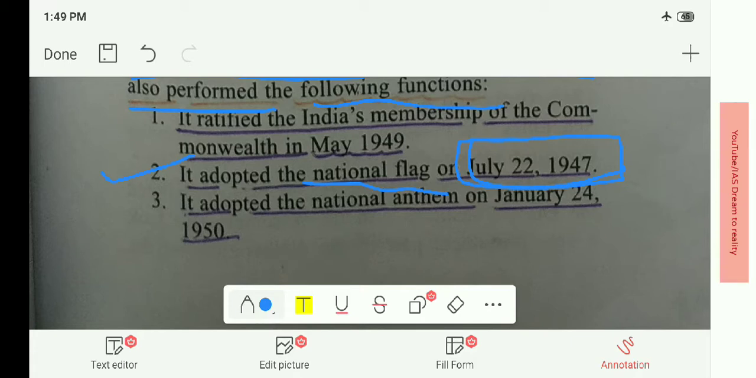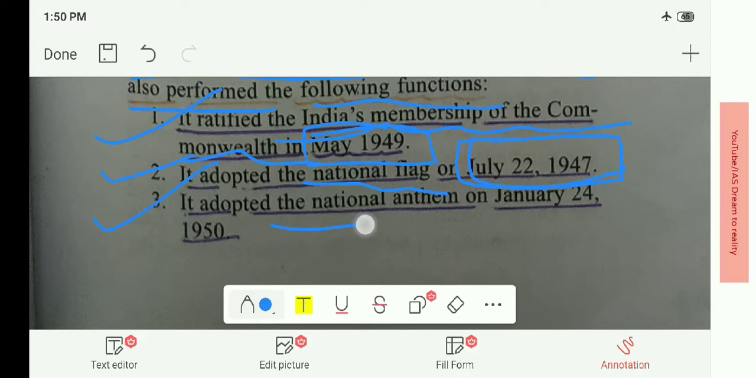The national flag was designed by Pingali Venkayya. Remember this name, as it has been asked in examinations many times. The second, it ratified India's membership of the Commonwealth in May 1949.